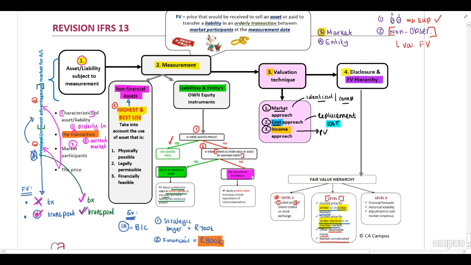And then level 3, when there are financial forecasts, historical volatility, and adjustments to mid-market consensus, then you need to know that you will have to disclose this as a level 3 fair value hierarchy. Therefore, guys, important, this is theory. You need to study this, you need to know this, and you need to practice how to apply this on theory questions.